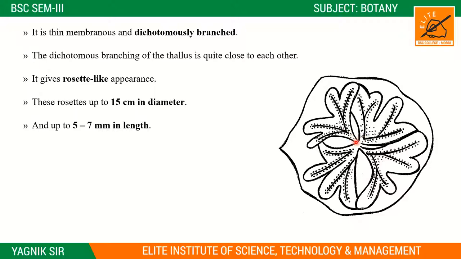These are the first, second, third, fourth, right? So these are all dichotomously branched, but these branches are very nearly very close to each other, and this type of appearance is called a rosette-like appearance. And normally these are 15 centimeters in diameter and 5 to 7 millimeters in length, right? So these are the general characteristics about this Riccia structure.